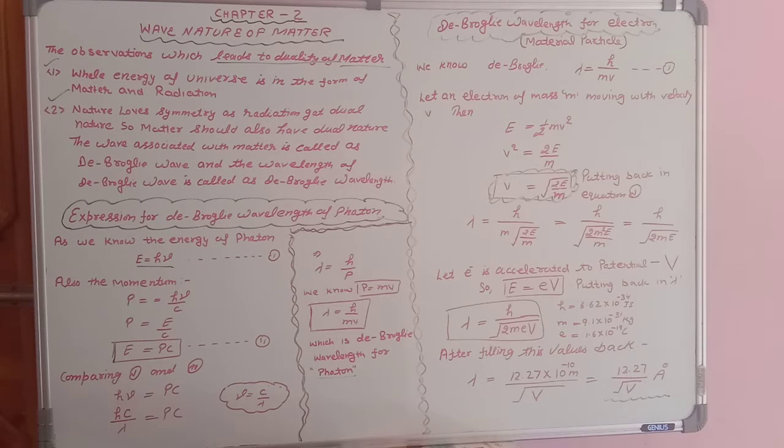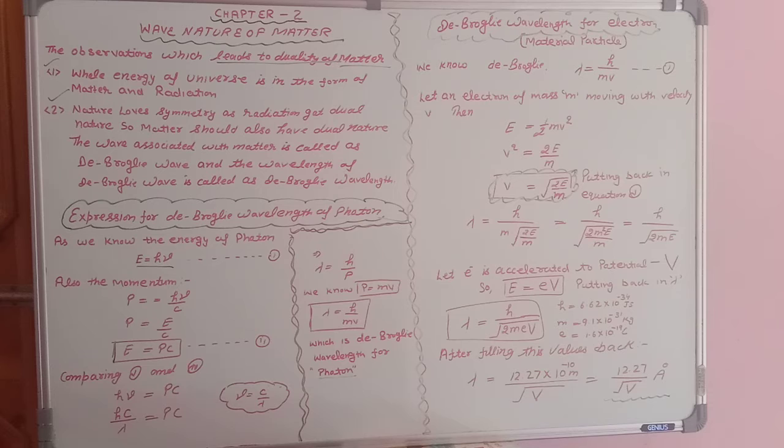Students, as you know, the name of our chapter is dual nature of matter and radiation. In the first chapter we studied the dual nature of radiation, and now we are going to start chapter number 2, in which we will study the dual nature of matter. Obviously matter has a particle nature, but the new thing we will study is the wave nature of matter, that matter is behaving as a wave. I hope you are clear with the difference between wave and particle nature. Okay, so let us study the wave nature of matter.